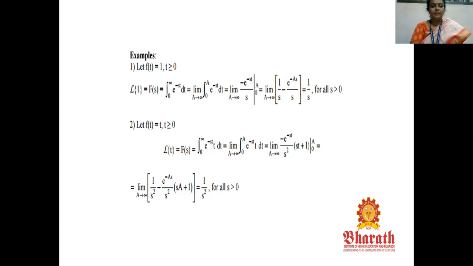Another example is f of t equal to t. We have to find the Laplace transform of t. By the definition of the Laplace transform, the integral from 0 to infinity of e power minus st f of t dt. Here f of t is t.